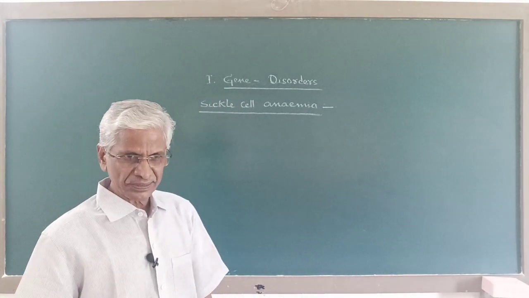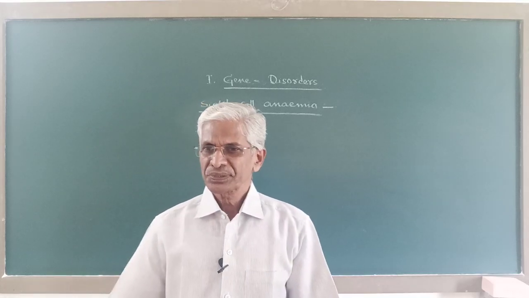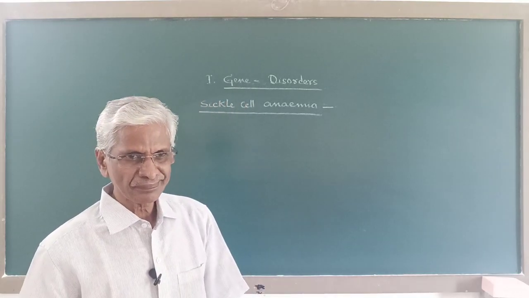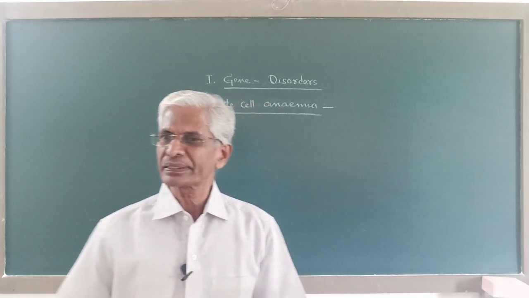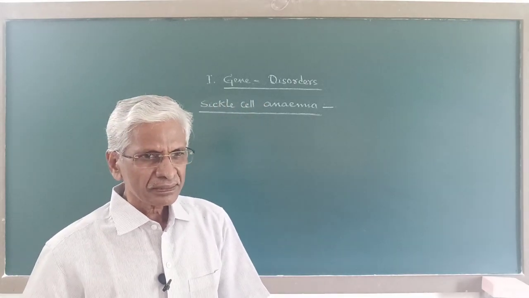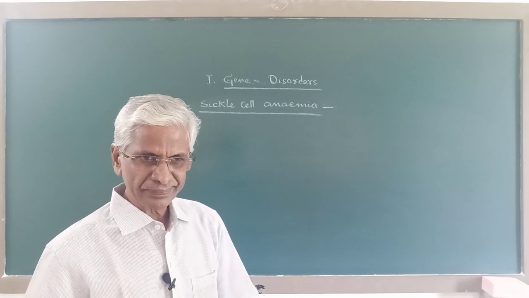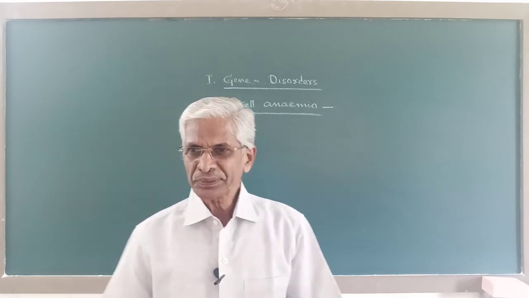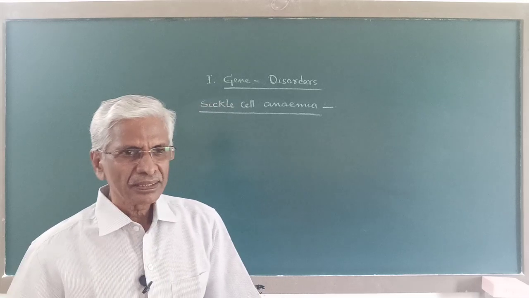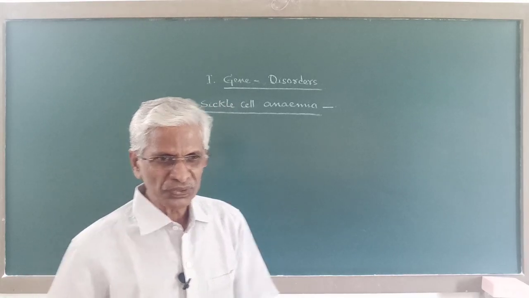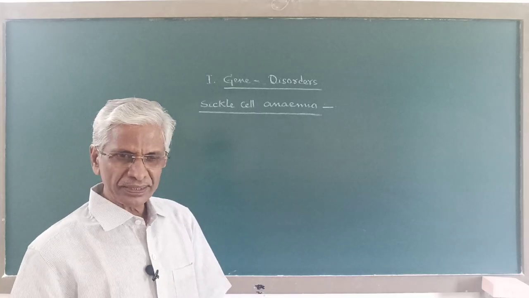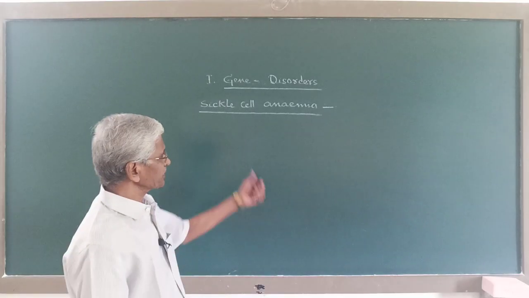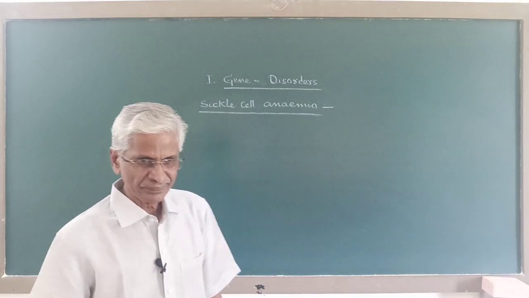Now this disease, sickle cell anemia, it was believed earlier that it is caused by an autosome linked recessive gene in homozygous condition. But this has been a little bit changed later.